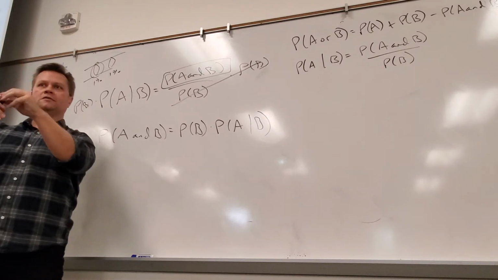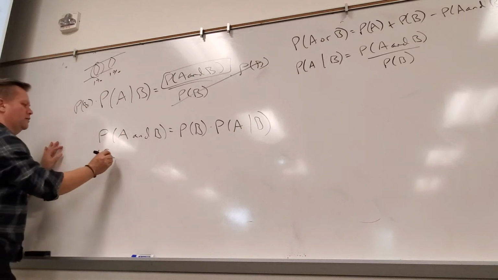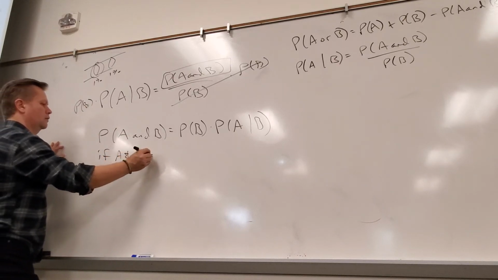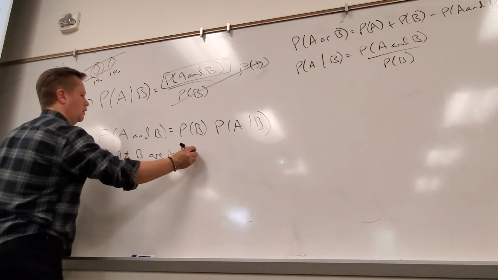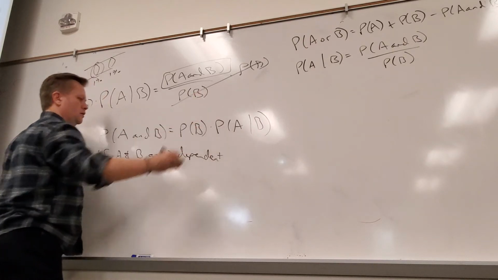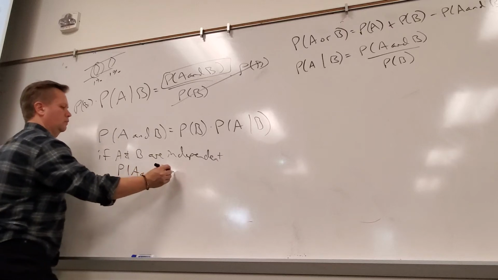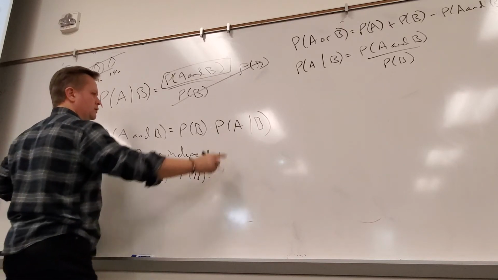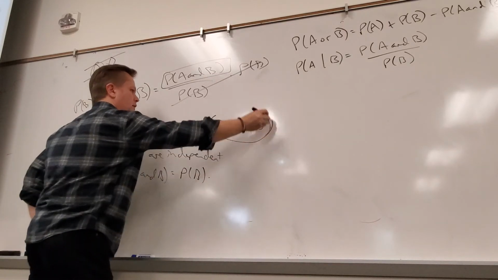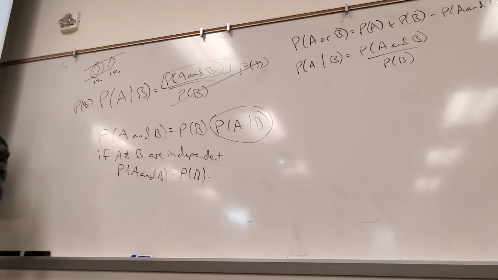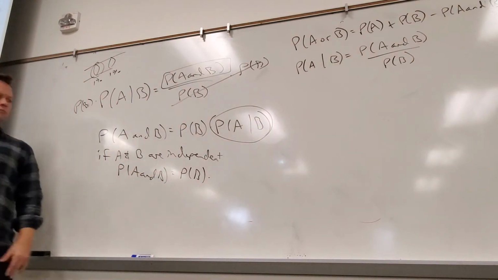In a sense. So watch. If A and B are independent, then what's this formula become? Probably A times B. If they're independent, what's true about this? It equals P(A).